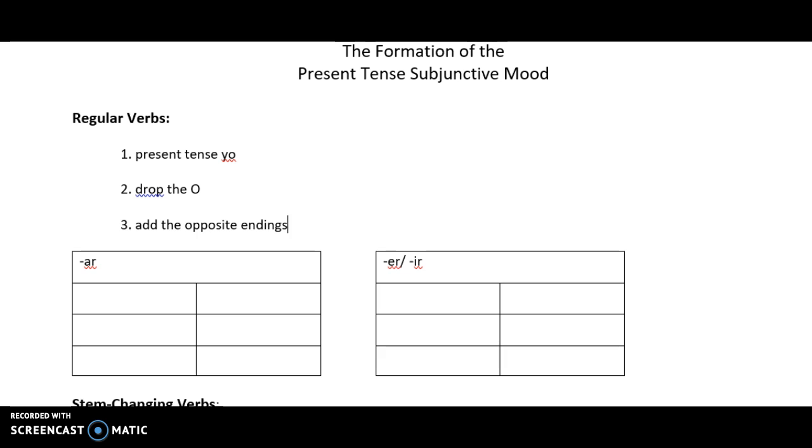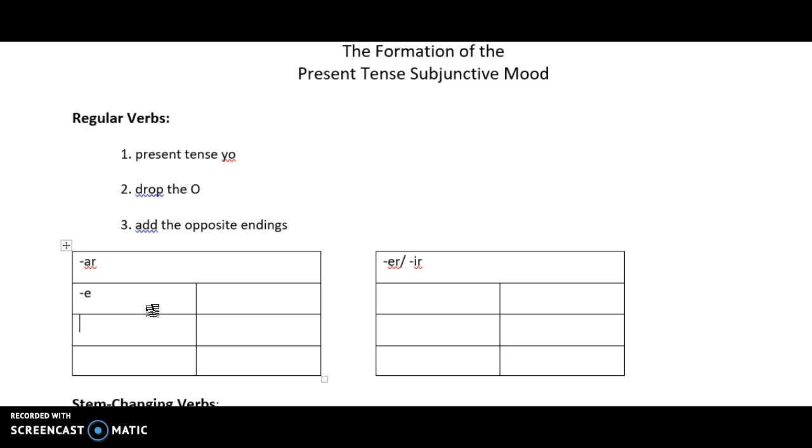Okay, so to start off, we're going to conjugate in the present tense indicative. Indicative mood is what you've learned before. So we're going to conjugate in the present tense indicative yo. Then we're going to drop the O from the end, right? Because regular verbs in the yo form will end in an O. And then we'll add the opposite endings. So this is just like the commands. For AR verbs, we're going to use the ER endings.